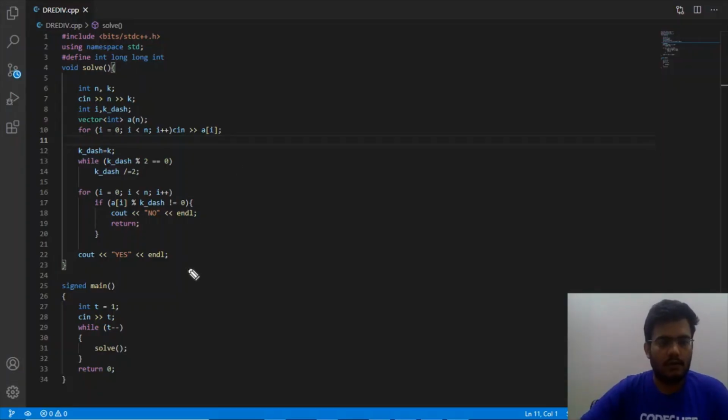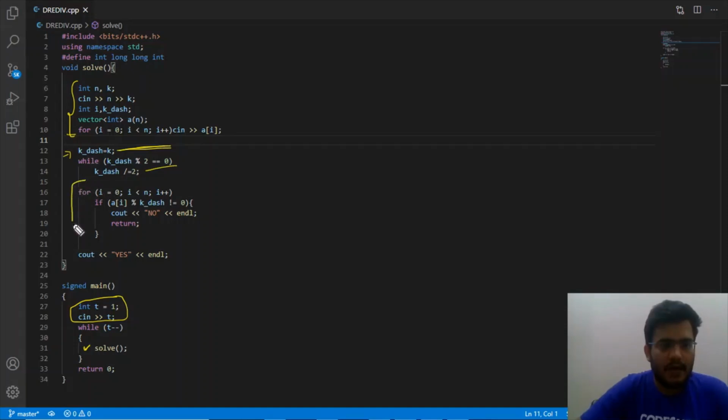Let's see the code implementation. For each test case, we will be calling the function named solve, and it will do the task for each test case. This is the code for taking the input. Now, in order to compute the k dash, which we have also used in our explanation, we will be dividing k by 2 as many times as we can. So while k is divisible by 2, we will be reducing it by 2.